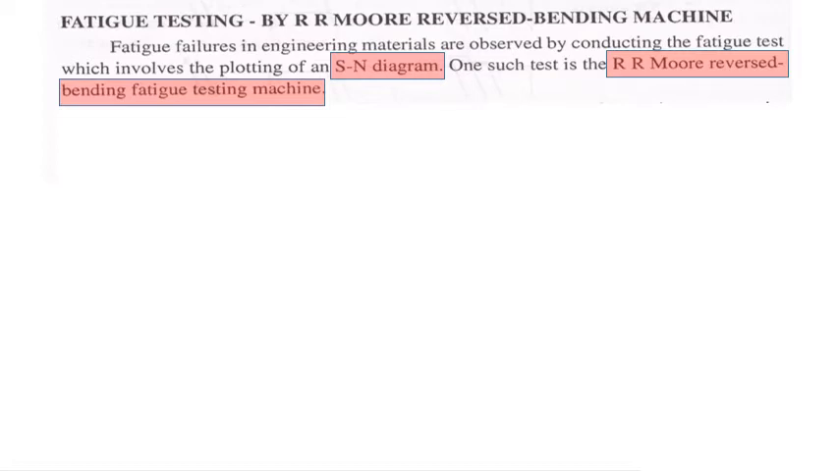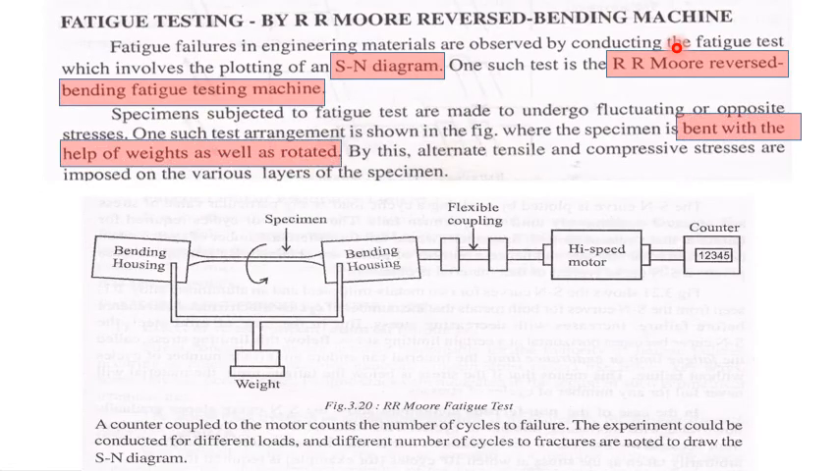Before using it, say for example, I gave an example of a shaft. A shaft is rotated, and there will also be axial loading. Now how are we going to evaluate it? In order to evaluate the fatigue life of a component, R.R. Moore has proposed one experiment, that is what we call the R.R. Moore reversed bending machine, using which we can evaluate the fatigue life of a material.